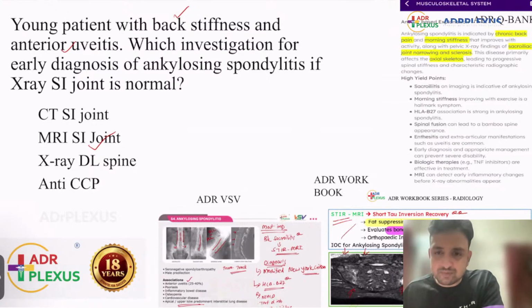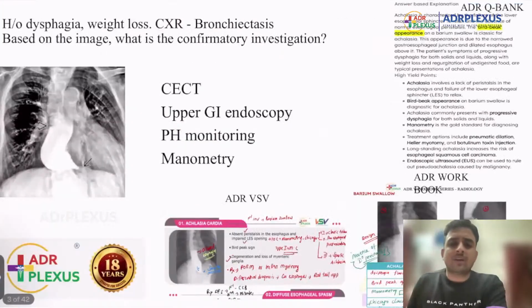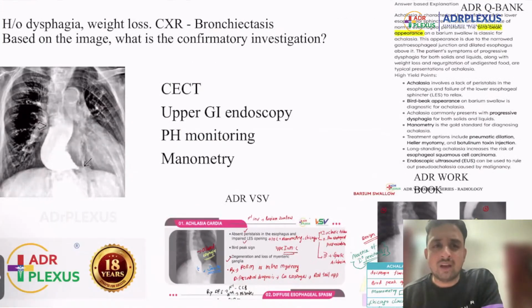Now, another question, again achalasia or CA esophagus. Some of the students were telling that there was a history of weight loss. Whether it is achalasia or carcinoma esophagus, you will definitely have weight loss because dysphagia is there and the patient is not able to eat.